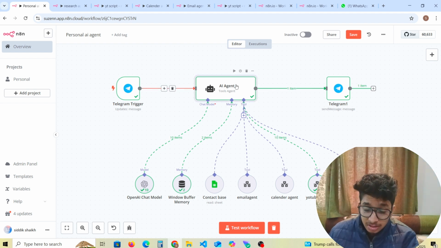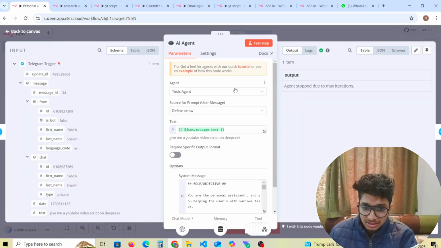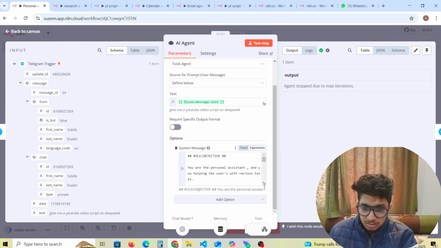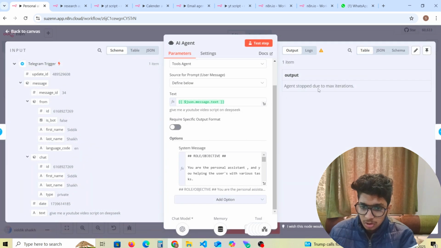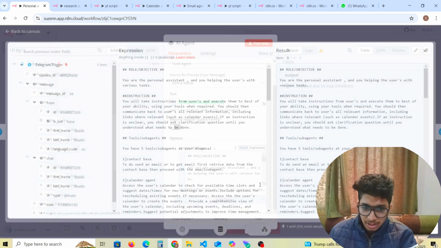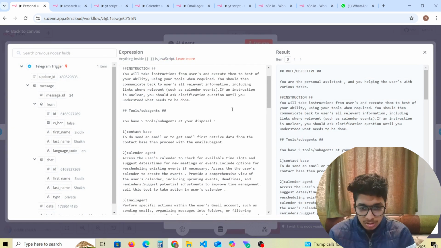The most important thing is that we are putting the text as the JSON message text. If we look clearly here, the output shows that the AI agent stopped due to max iterations because it was doing a lot of iterations. That's why it stopped.